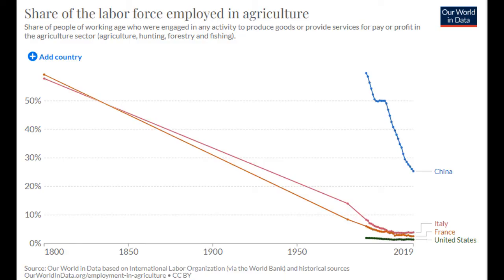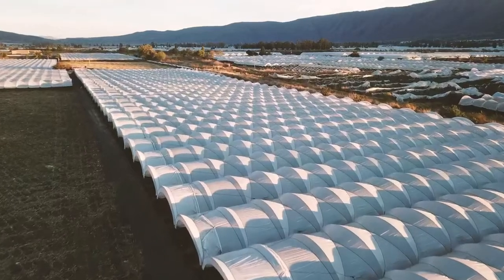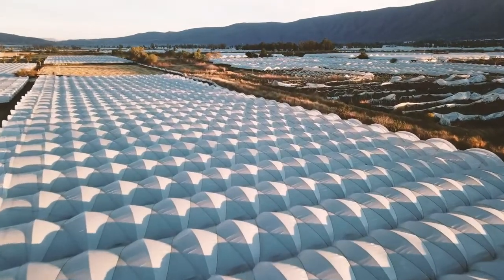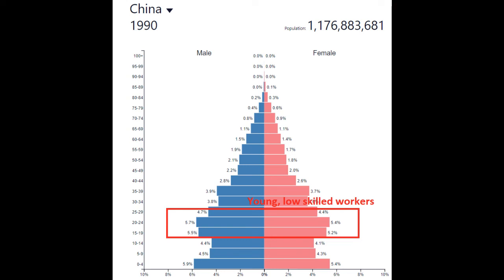In a modern economy, the percentage of workers needed in the agricultural sector is typically less than 5%, and China was hovering around 60%. The economic solution to this was to try to modernize agricultural practices and relocate as many people as possible to urban areas. In the early 90s, the one-child policy had only been in place for a little over a decade, so there was a bulge of young, cheap labor that could be moved to more productive areas.